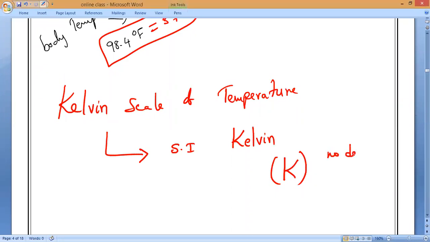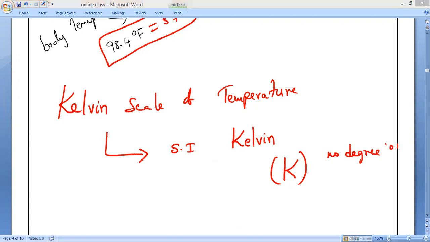No degree means no zero at the superscript. What is the SI unit of temperature, everybody? Kelvin, sir. And what is the symbol? Capital K.